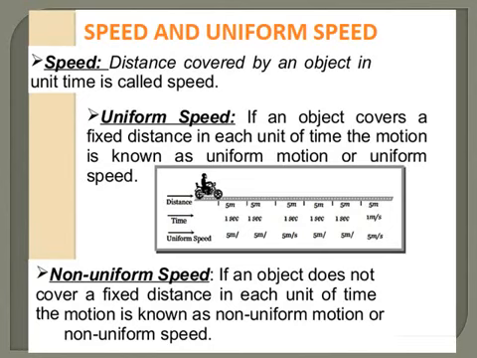The distance is not uniform. Therefore, here the motion is not uniform. When the motion is not uniform, the speed obviously is not uniform. So we have uniform speed and non-uniform speed, as we have it for motion also.